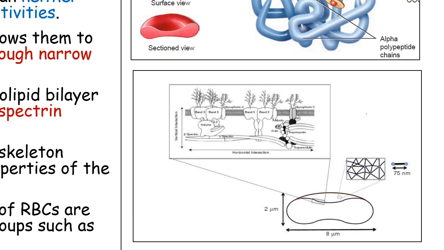As a result, when another RBC comes near it, this one is also negative, that one is also negative, so it repels. The presence of sialic acid is the reason why, in normal circumstances, RBCs do not form clumps; they always stay away from each other, though in certain circumstances, when you get a wound, etc., the RBC forms clumps. The particular thing that helps them to stay away from each other is this sialic acid molecule present on the glycophorin, which is the membrane protein.